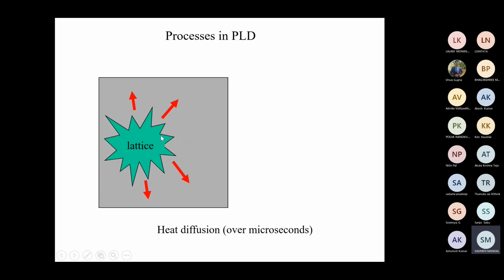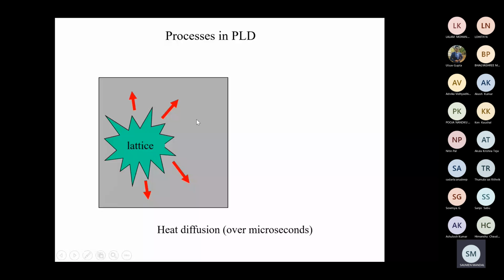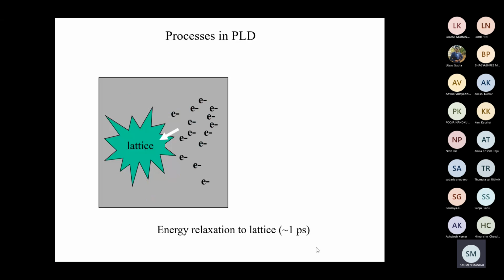Then heat will diffuse inside that material, and this heat diffusion process is responsible for the immediate shoot up of the temperature and the melting process, and this will happen over microseconds. So heat diffusion is a much slower process than the energy relaxation, or you can say the phonon and electron coupling process.